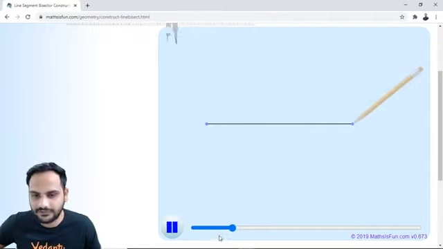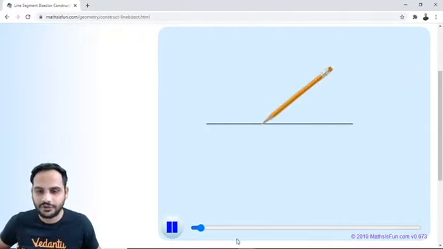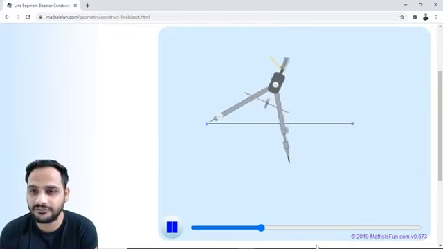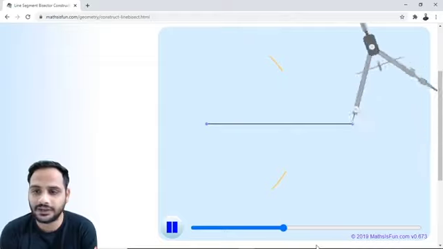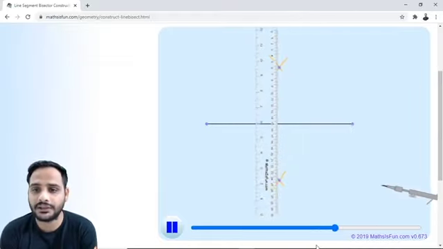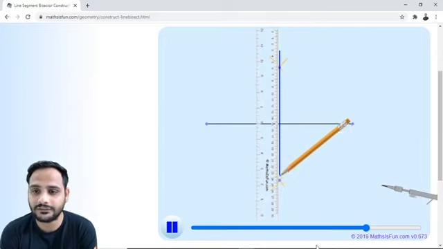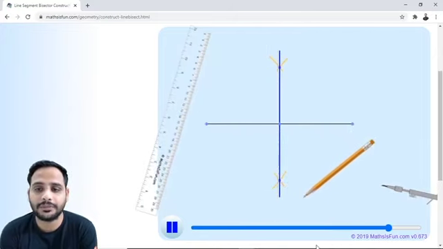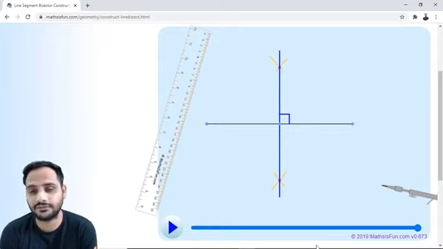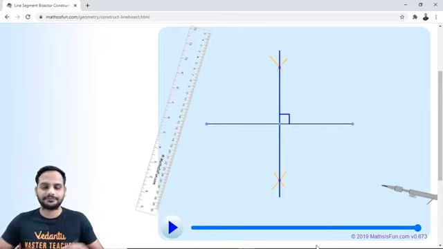Just see the video one more time. You have drawn the line, open the compass length more than half, one cut at the top, one cut at the bottom, here also one cut at the top, one cut at the bottom, and join the line. So this is how you will be able to draw the perpendicular bisector of any line. I am getting these videos at the website Maths Is Fun. You can also visit it for amazing videos.